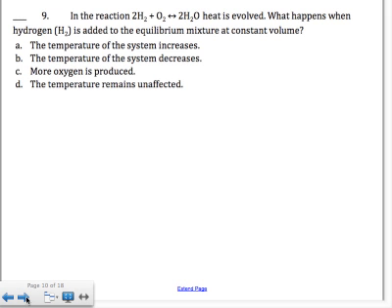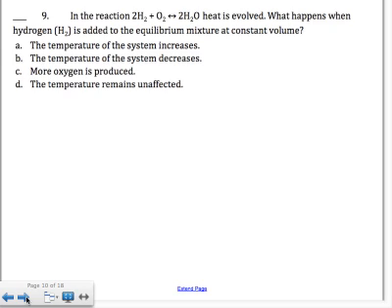In this reaction, 2H2 plus O2 produces 2H2O. Heat is evolved, which means heat is released. So heat is on the right-hand side with the water. What happens when the hydrogen is added to the equilibrium mixture at a constant volume? So we're adding something to the left-hand side, which means it's going to shift the equilibrium to the right.